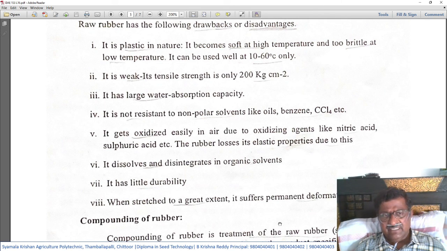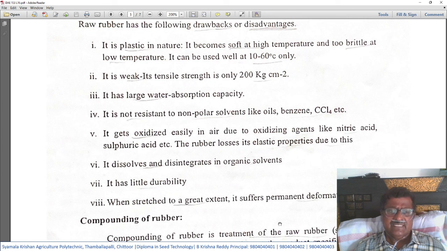The fifth disadvantage, it gets oxidized easily in the air due to oxidizing agents like nitric acid, sulfuric acid, etc. The rubber loses its elastic property due to this. So it is easily oxidized when it comes in contact with an oxidizing agent like nitric acid or sulfuric acid, which means after oxidization, the elastic property is lost. So its use will not be there.